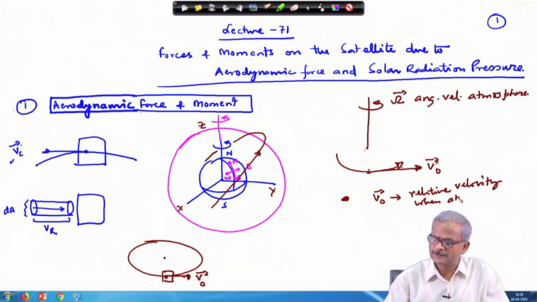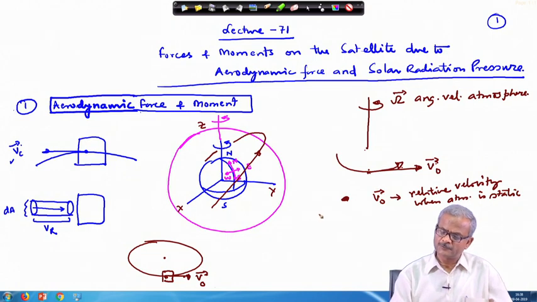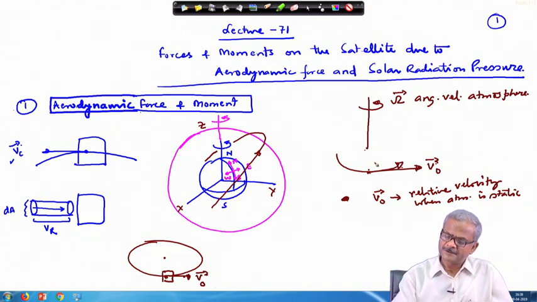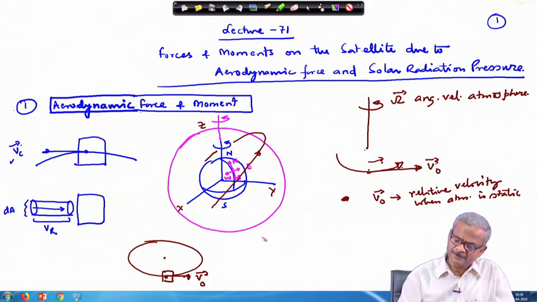when the atmosphere is static. But if the atmosphere is rotating, you can see that the atmospheric particle will also be moving along this direction, at the altitude where you are considering, and suppose this is the equatorial orbit. So, this is your equator, a rough calculation if we do.